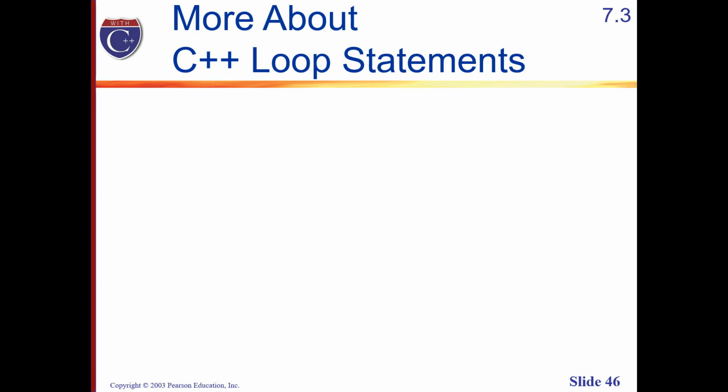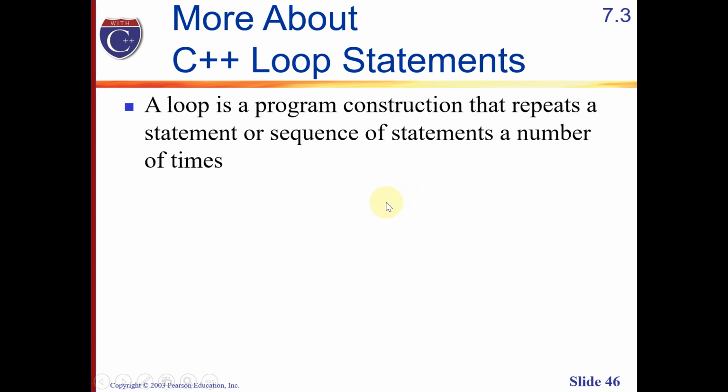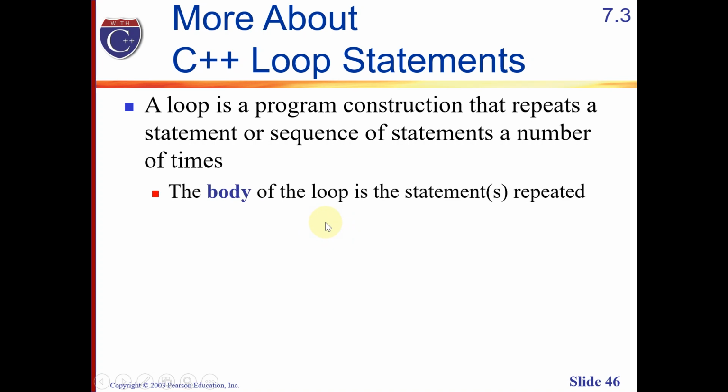Proceed to the next topic, which is more about C++ loop statements. As we've already understood, a loop is a program construction that repeats a statement or sequence of statements a number of times. Just like what we did in the previous lessons where we implemented a loop statement. Of course, the body of the loop is the statement being repeated, and each repetition of the loop is called an iteration.